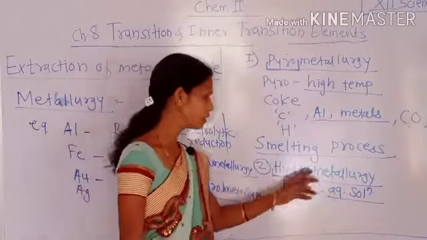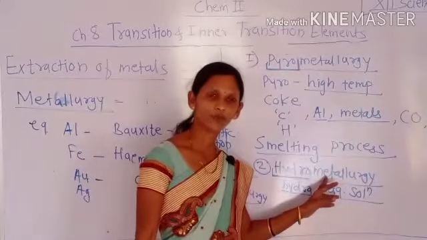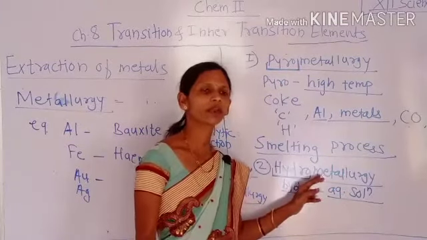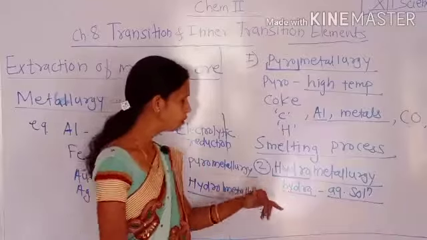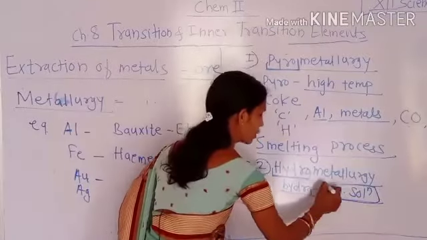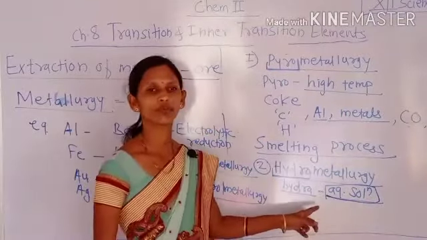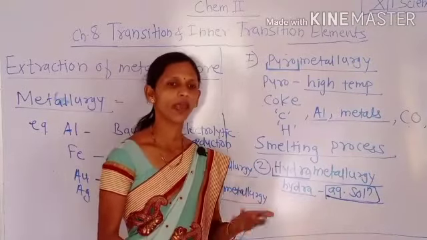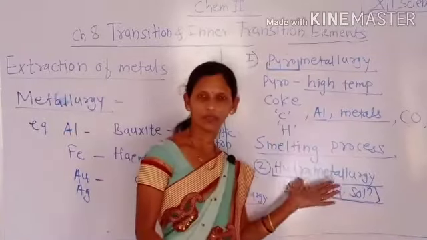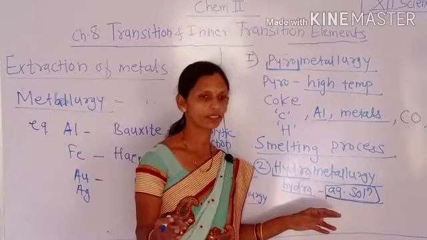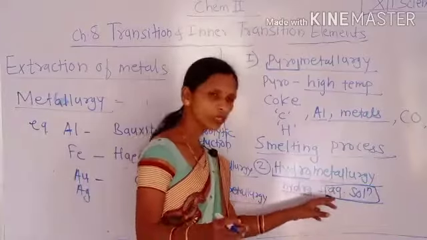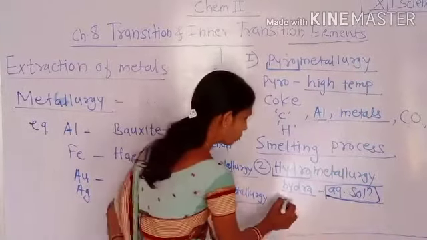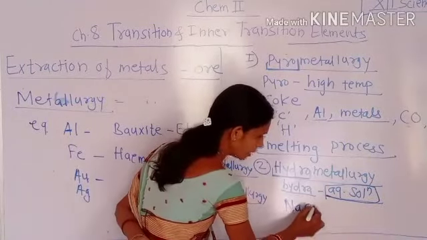That means it is one of the metallurgical processes in which metal is extracted from their ore using an aqueous medium, using an aqueous solution of their salts, using a suitable reducing agent like carbon or hydrogen, etc. And the suitable reagent which is used to dissolve the ore, for example NaCN.